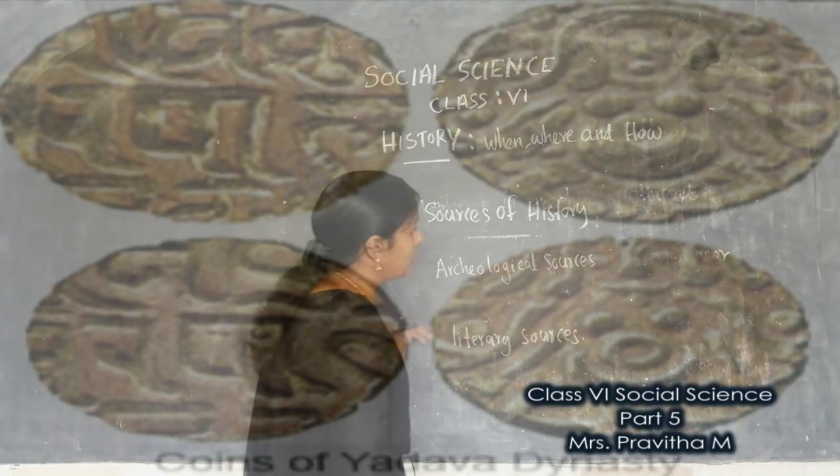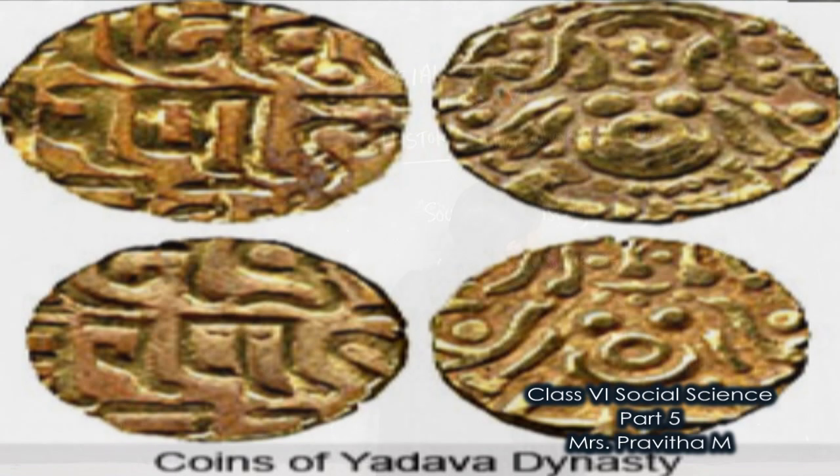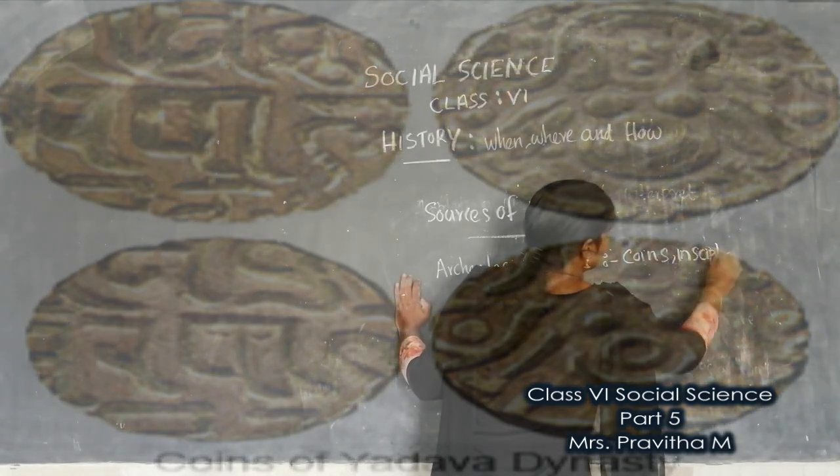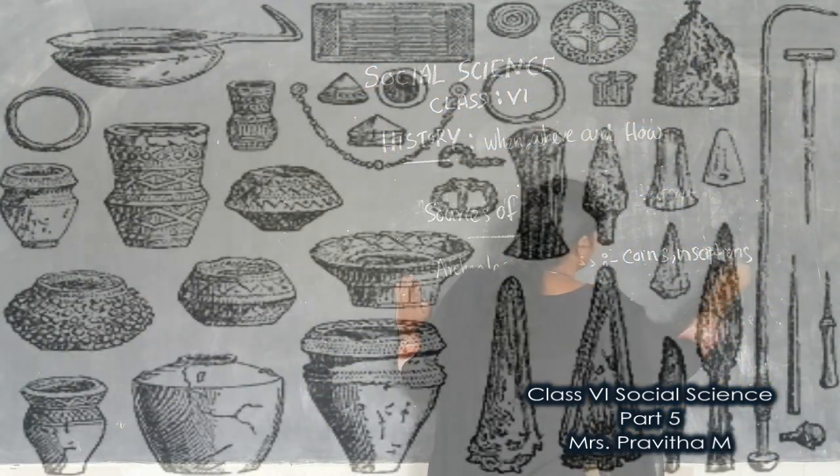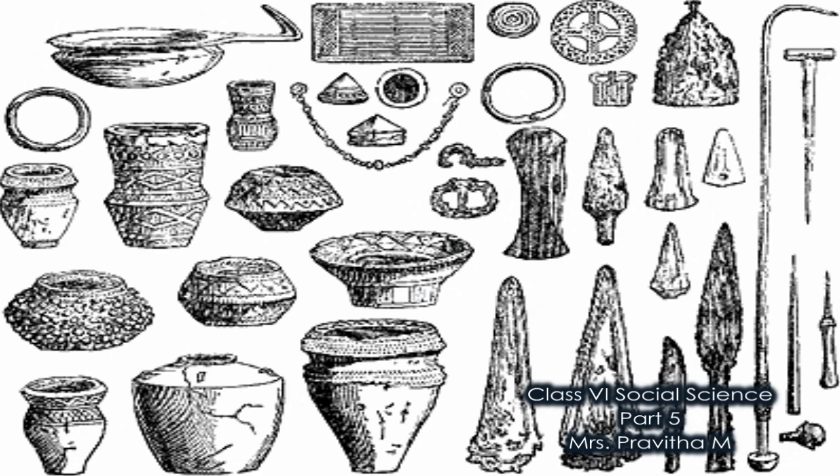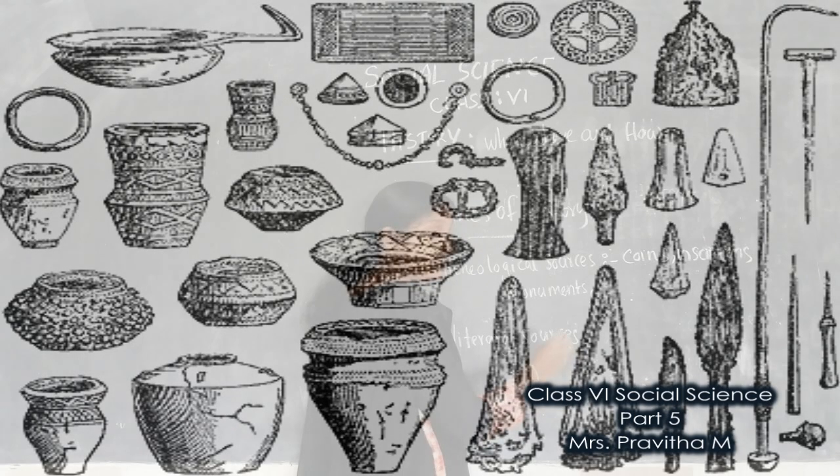Archaeological sources include coins, inscriptions, monuments and artifacts.